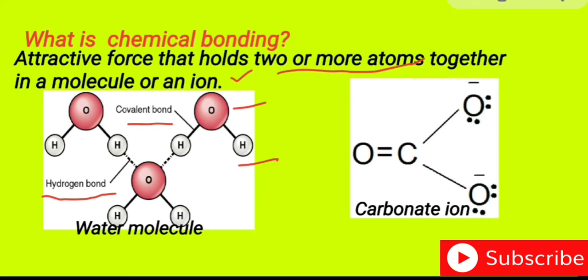Another example here I have taken is the carbonate ion. In the carbonate ion also you can see the oxygen atoms and the carbon atom, they attract each other by a strong force of attraction, and that is your chemical bonding.